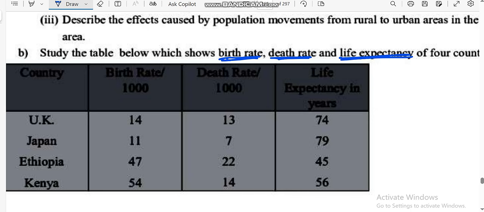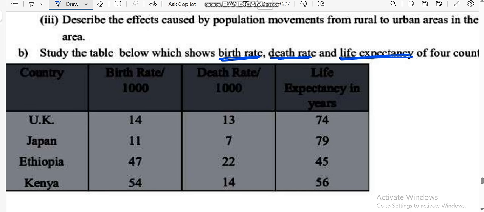Then also death rates. What are the causes of high death rate? What are the causes of low death rate? You should know that when people die in large numbers, the causes may be wars, poor health facilities, and poverty. Then the causes of low death rate are the opposite: better diet, better standard of living, better health facilities and other things.